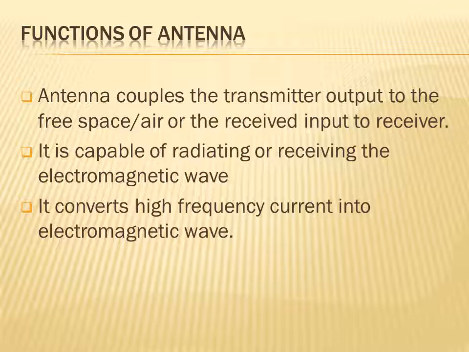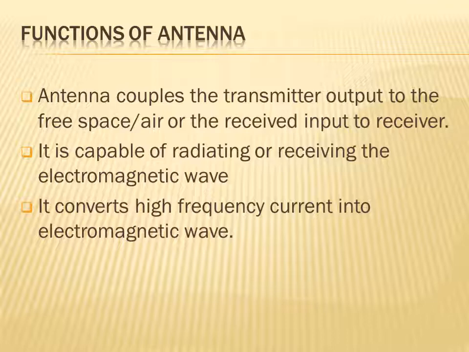Second function: it is capable of radiating or receiving the electromagnetic waves, meaning it is capable of transmitting and receiving electromagnetic waves.